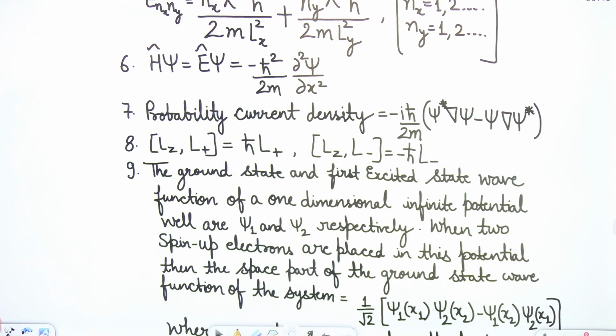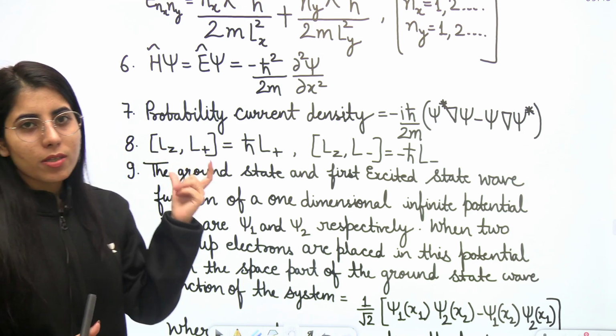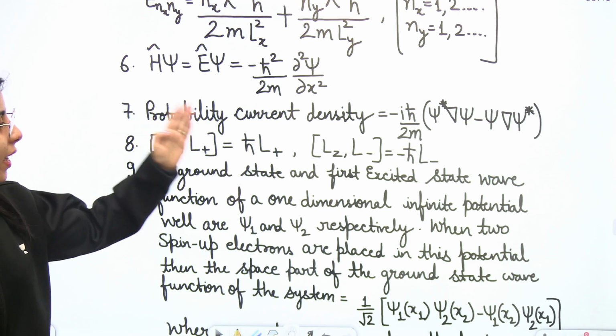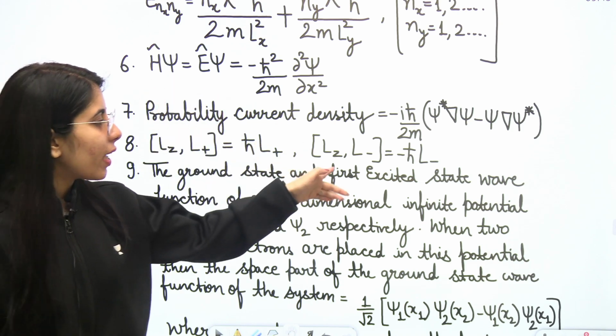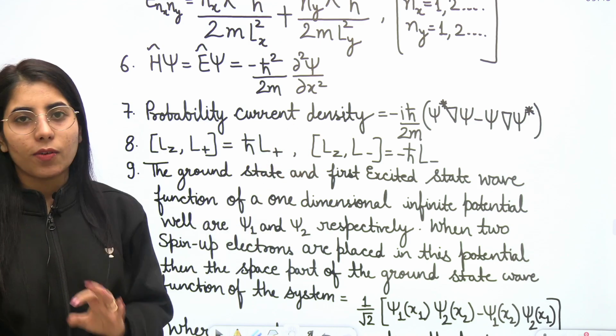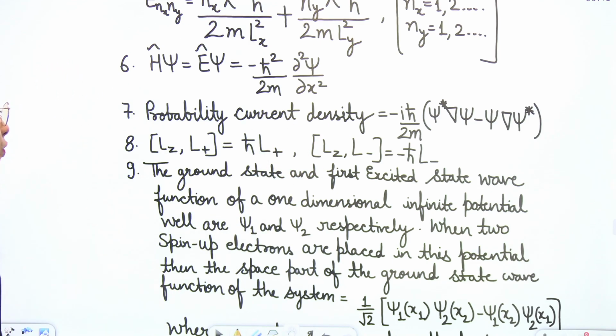Next one, corresponding to the Lz and L positive, if you want to find the commutator bracket, what will it be? It will be ℏ L positive, but for Lz and L negative it will be minus ℏ L negative. So these are important expressions, you all should know about them.